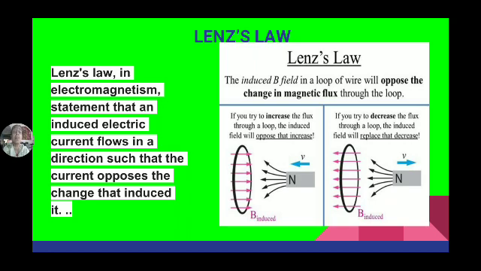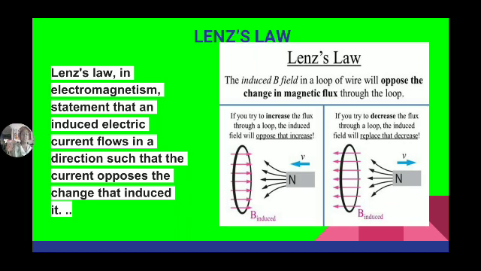So according to Lenz's law, the EMF induced is always in the opposite direction to the cause of its production. This is known as Lenz's law. Lenz's law in electromagnetism states that an induced electric current flows in a direction such that the current opposes the change that induced it. So the current opposes the change which induced this current. What is the cause to produce an EMF or induced current? For that it will be in the opposite direction.